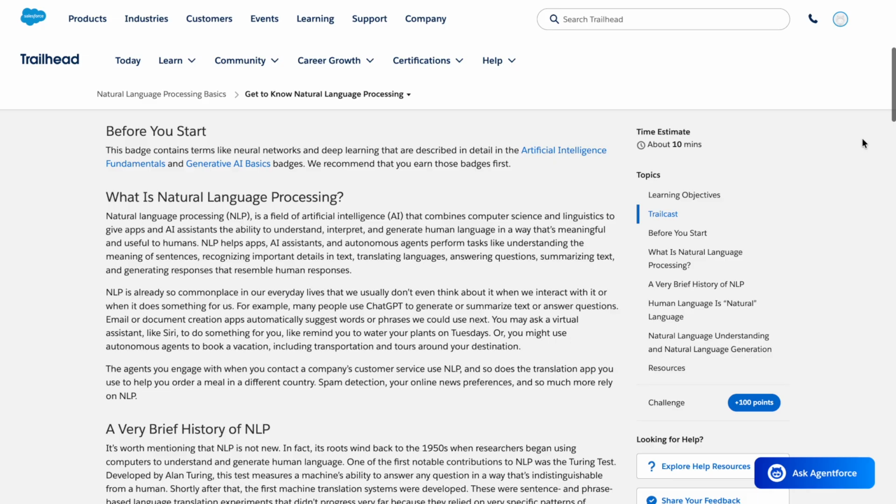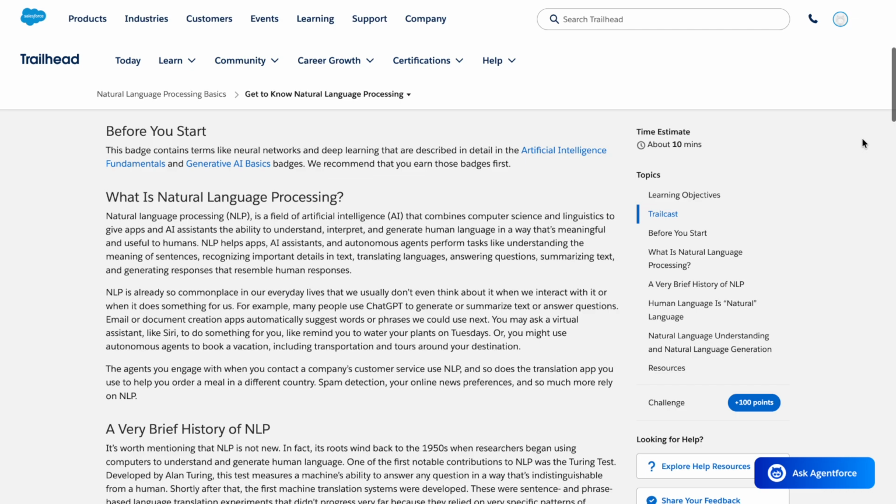What is natural language processing? Natural language processing, NLP, is a field of artificial intelligence, AI, that combines computer science and linguistics to give apps and AI assistants the ability to understand, interpret, and generate human language in a way that's meaningful and useful to